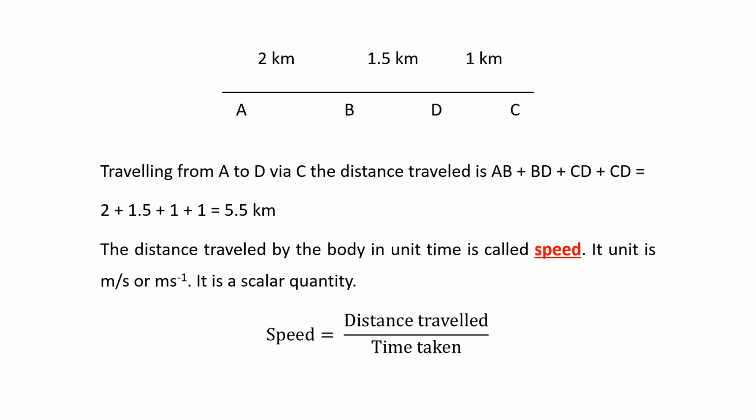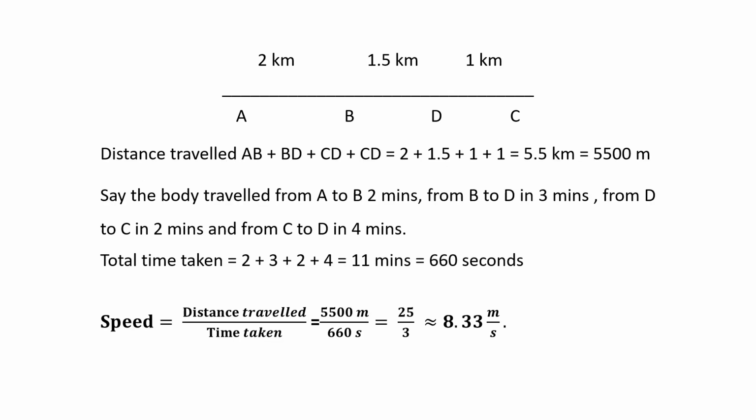So in our previous example, we went from A to D via C. So what was the total distance we traveled? 5.5 kilometer. Now time we did not measure, but say the time taken was, okay, we have taken the time now. So time is to be measured in second, the SI unit is second. So now we have seen the conversion. Distance from A to B, B to D, C to D and D to C is 2 plus 1.5 plus 1 plus 1 is 5.5 kilometer. Now we'll convert the kilometer into meter because meter is the SI unit. So 5.5 into 1000 gives us 5500 meter.